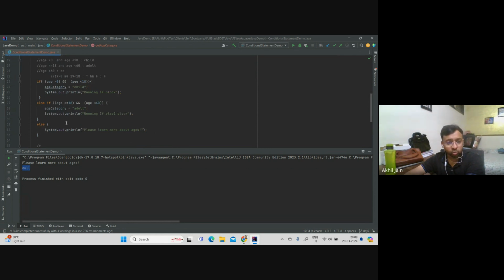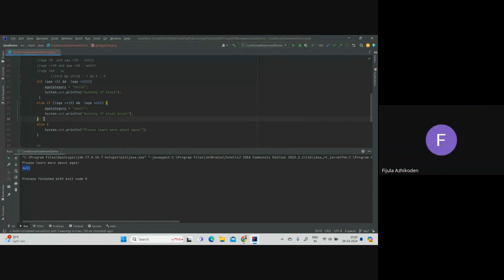So what should I do to fix this? Because I wanted to print senior citizen if the age is greater than 60. Can anyone help here? Let me also ask Fizula. Yeah, actually, we have to change line number 32. We just have to add age category equals senior citizen.